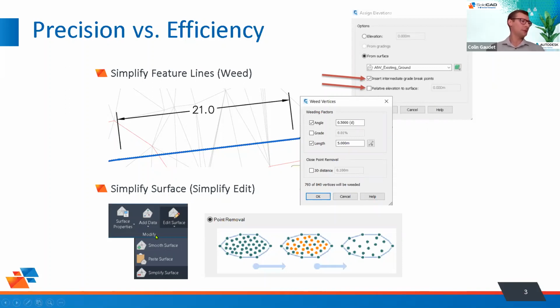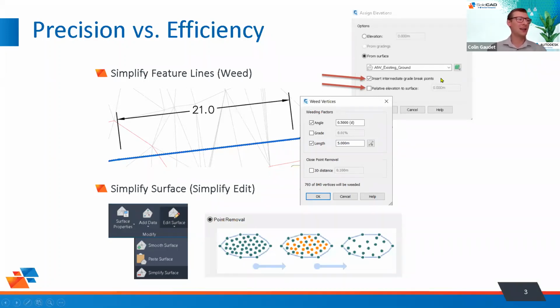Once we're in surfaces, we can also tidy up surfaces too. I'm sure some of you are familiar with simplify surfaces. With simplify surfaces, we have the option of eliminating edges or eliminating surface points. And we can do that based on the entire surface, or based on different areas and things like that. But again, the idea is to keep our drawings clean so that they move quickly for us, so that when we're at 12 o'clock at night trying to get a submission out, our drawings are actually working with us instead of against us.